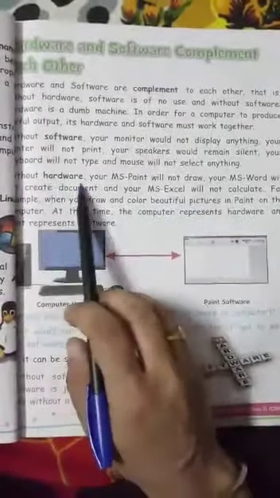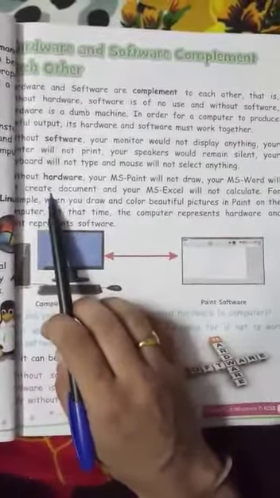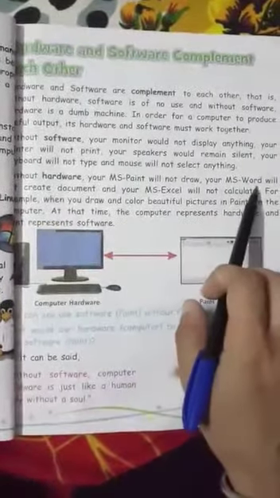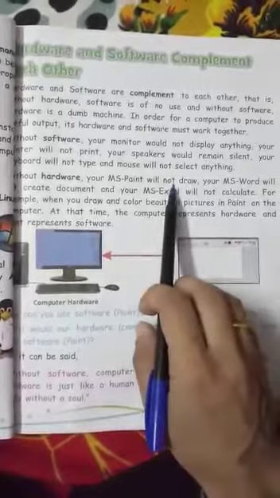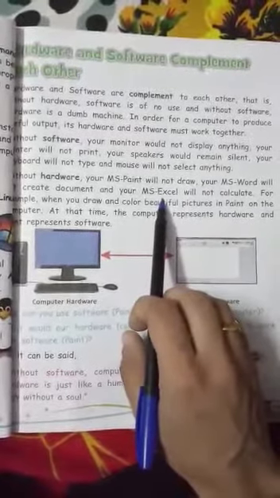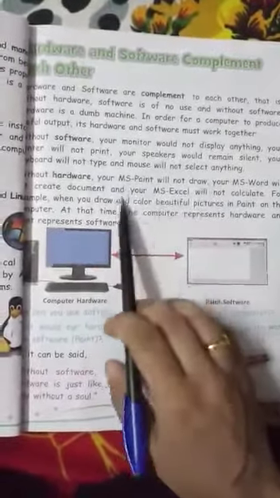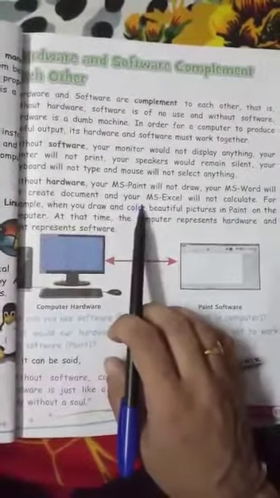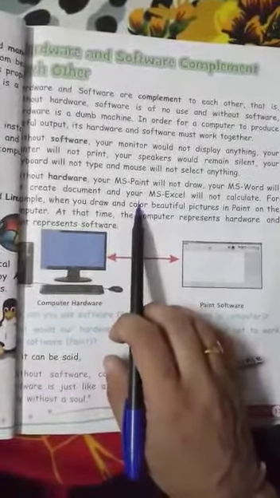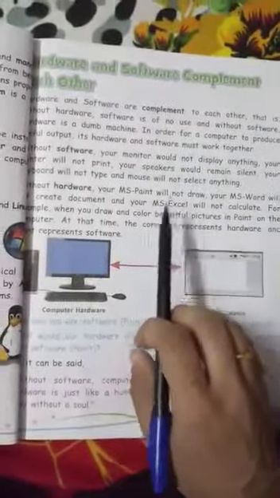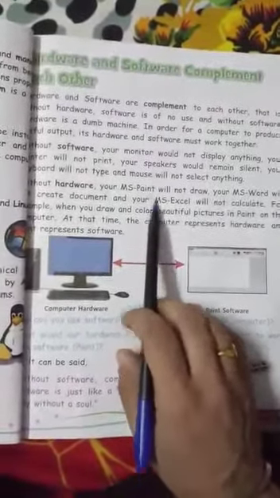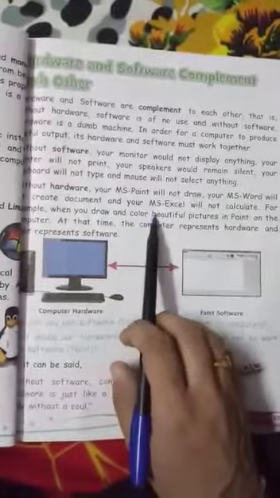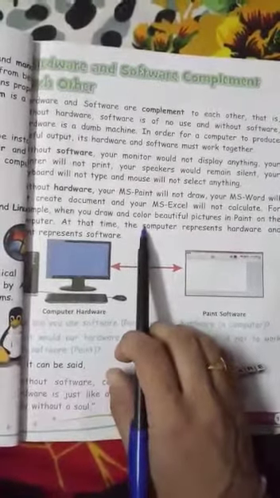Next one is without hardware. If hardware is not there, then definitely we will not be able to type, we will not be able to draw, and we are not able to enter the values. So all those software also will not work, because if we want to enter anything, we need the presence of a keyboard. If we want to select anything, we want a mouse. So if hardware is not there, then definitely software will also not work.